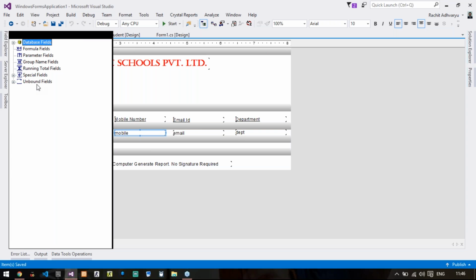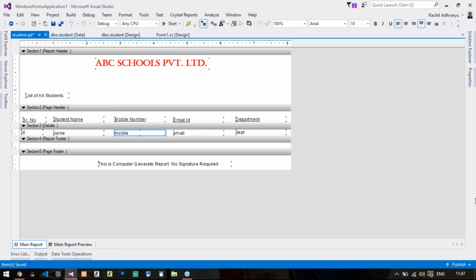So yeah, you can see you can add different types of options. You can add formula fields, you can add parameters, some group names, but generally we use parameters. So parameter fields are the values that you want to add at runtime to your report.